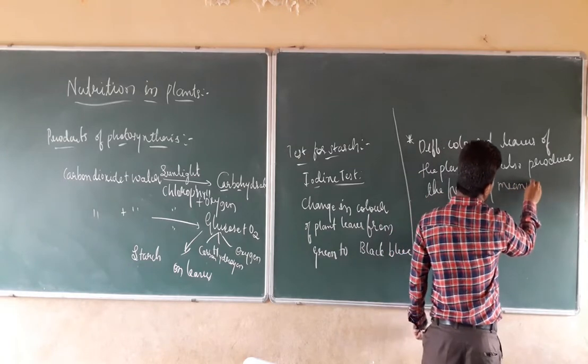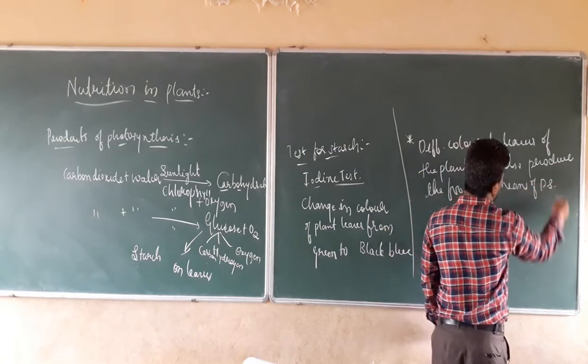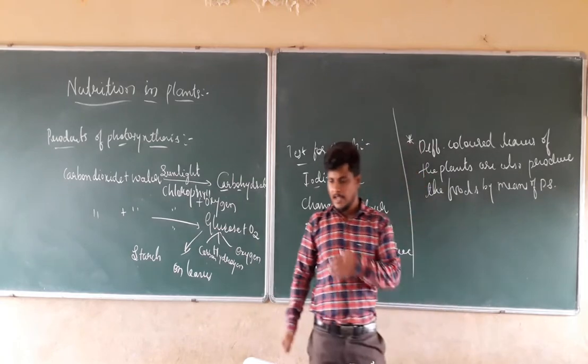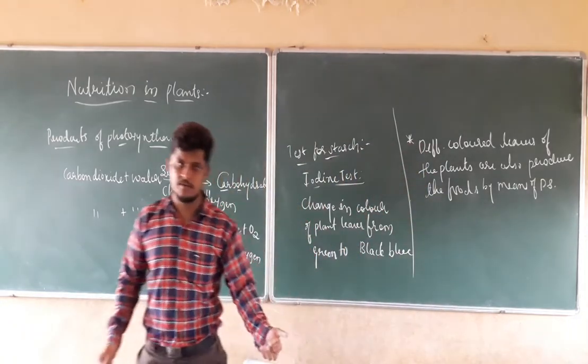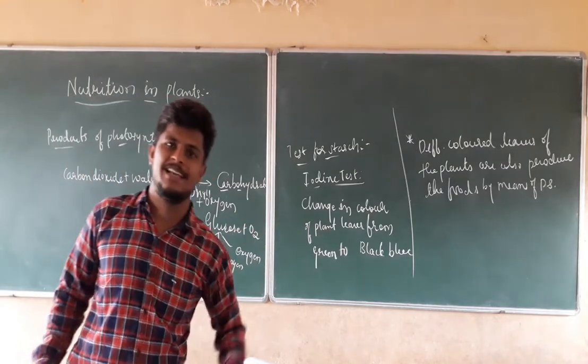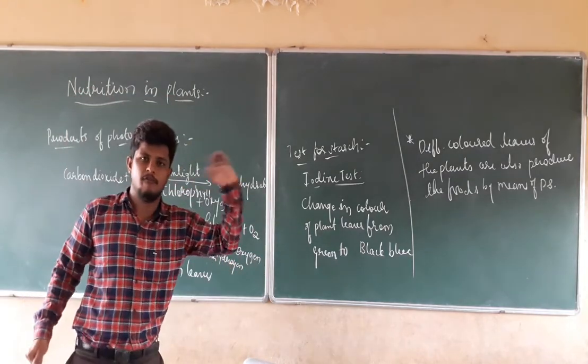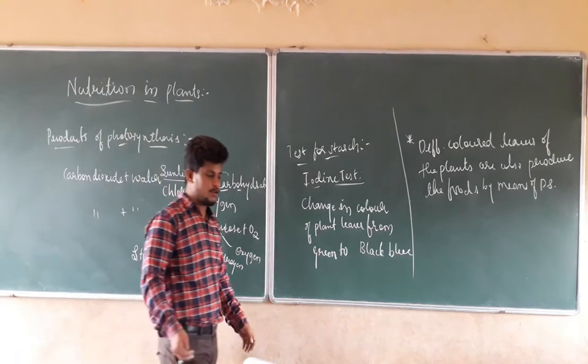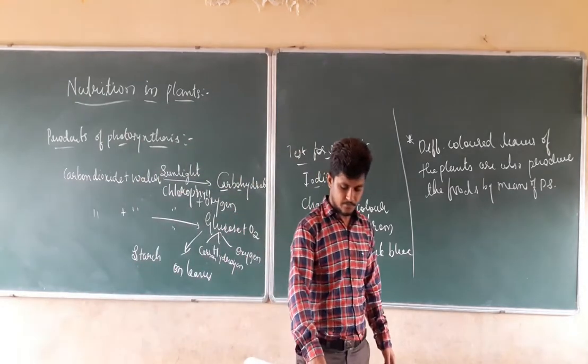By means of photosynthesis, that is nothing but, if a plant has different colored leaves, in that case also the photosynthesis process is going to happen. That means they are going to produce the food.